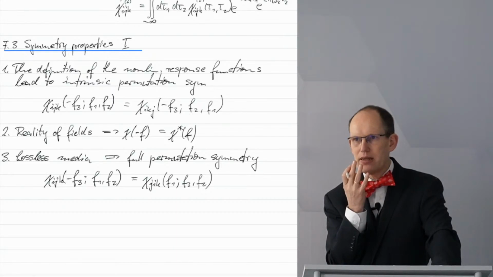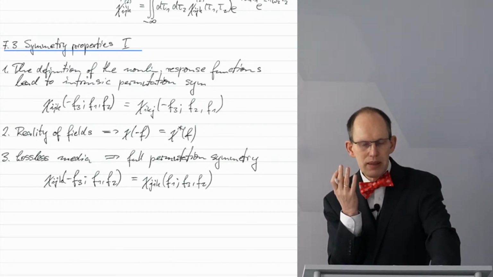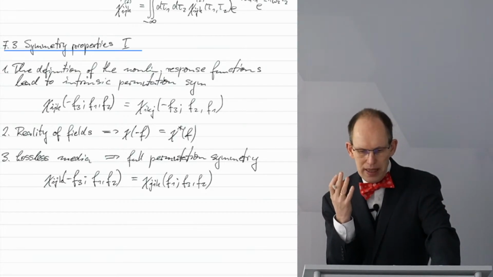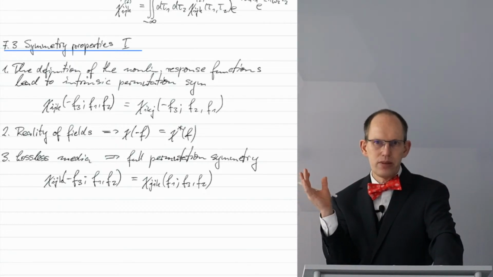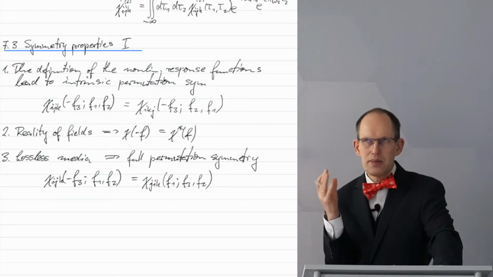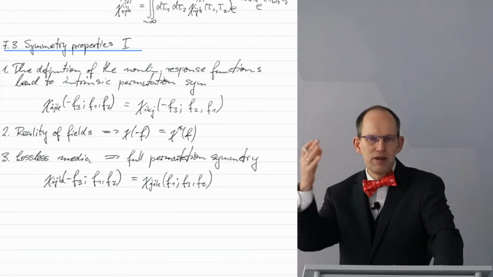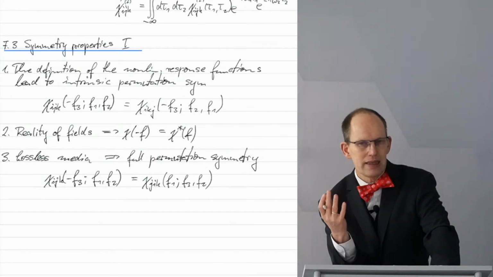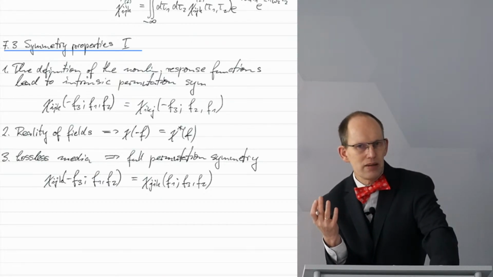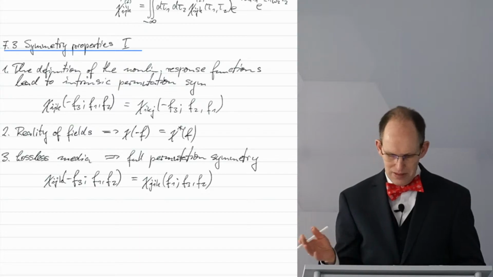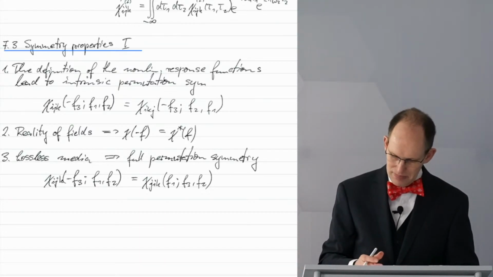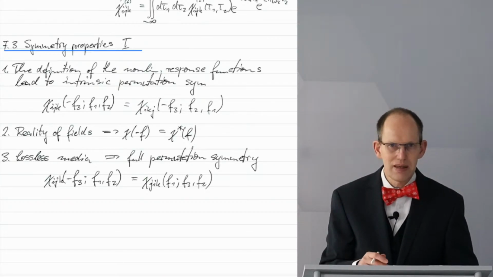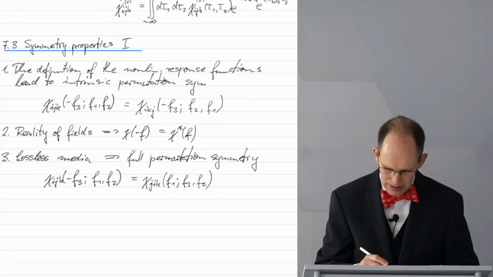Well, and the final one is what's called Kleinman's symmetry. And Kleinman's symmetry is kind of trivial, I would say, because it says if we are far off resonances, then we can flip all indices as we wish. Which is kind of obvious, because if we are far off resonance, then the susceptibilities hardly depend on the frequency. And if they don't depend on the frequency, then you can apply, of course, the full permutation symmetry as you wish.